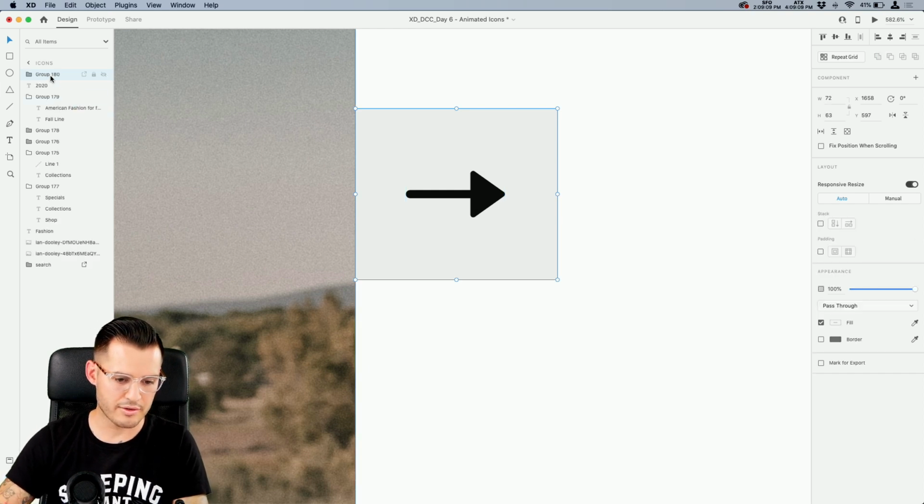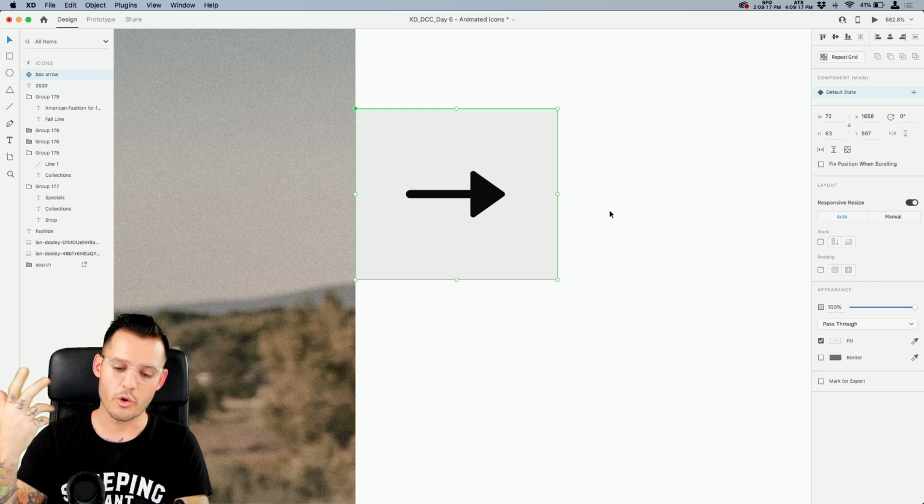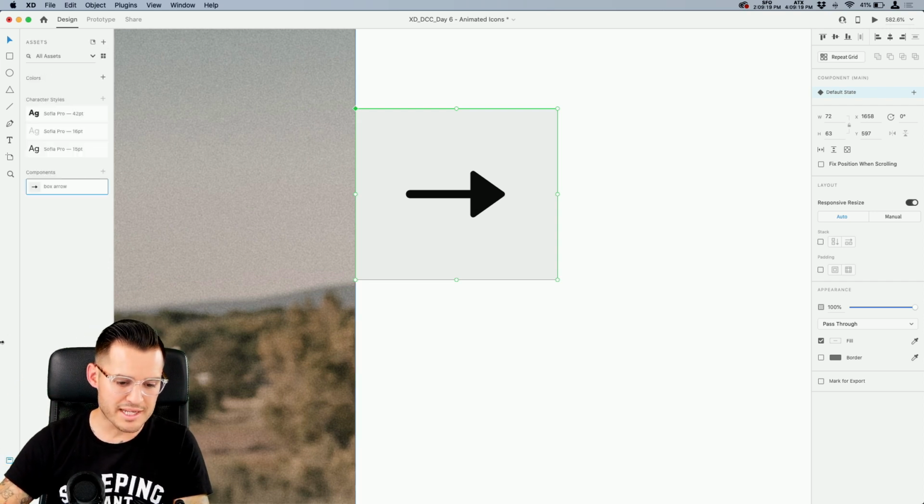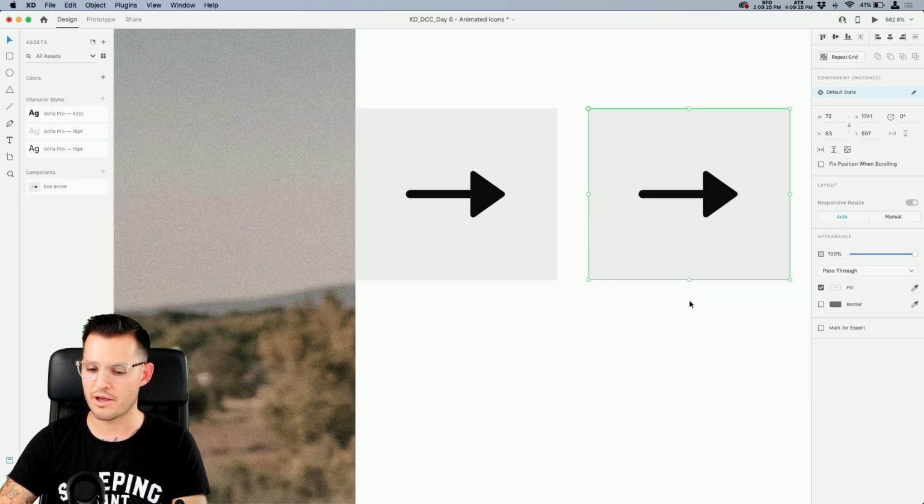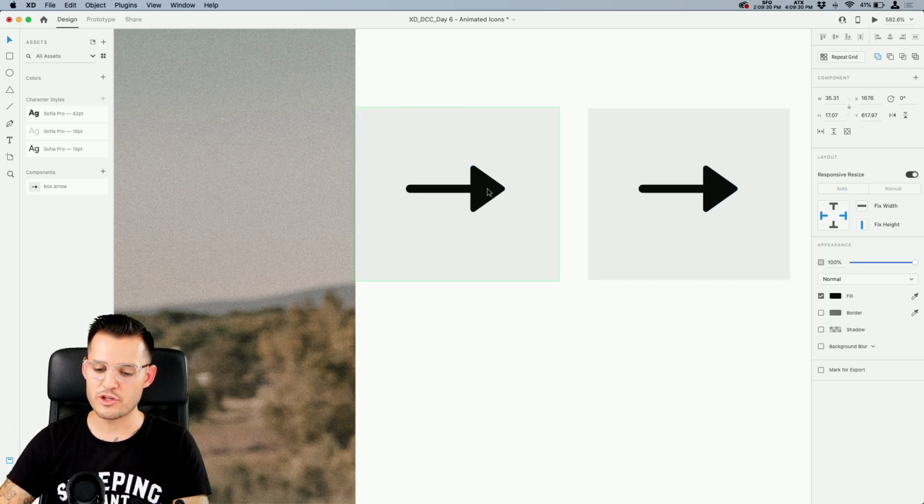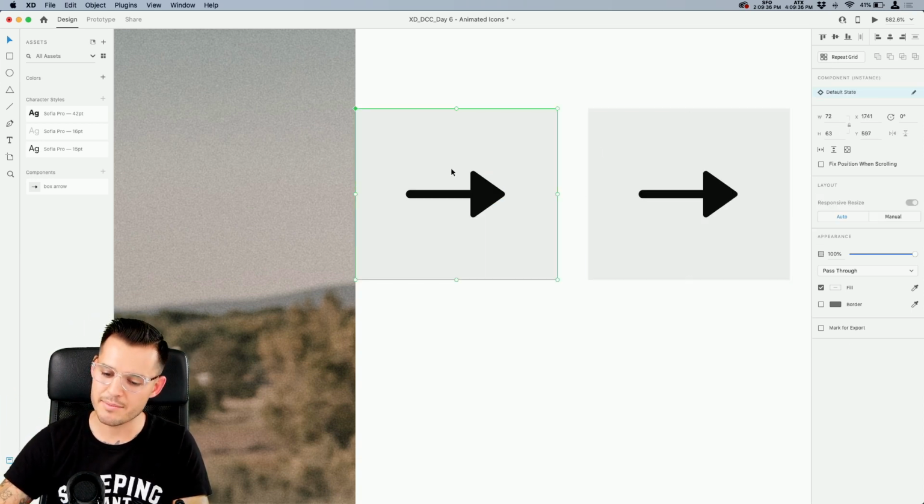Let's group it together and call it, you guessed it, box arrow. Press Command or Control K, and I've just turned it into a component, a reusable component. What does that mean? That means I can come over to my assets panel, look under components, and I can drag new instances of this component. Now what that also means is if I change the master, I change every instance, whether it's color or position of the elements inside. So that's a real time saver, okay?